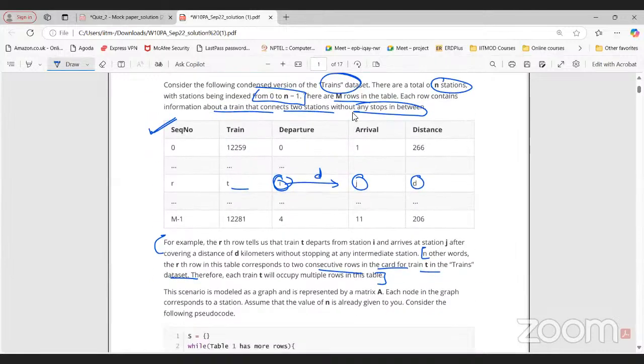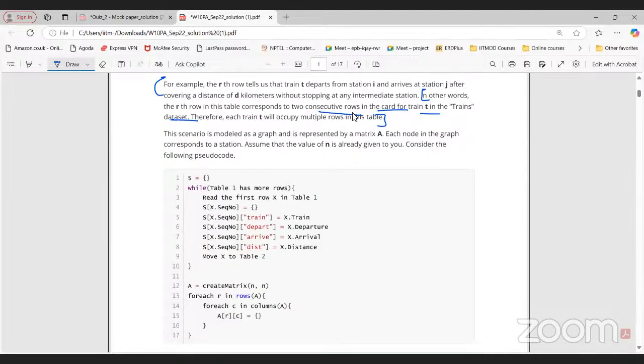Let's say I have n stations. Now, let's say I have five stations here, right? So let's say I have Delhi, Mumbai, Pune, Chennai, Bangalore. I have five stations here, right? So n equals 5.